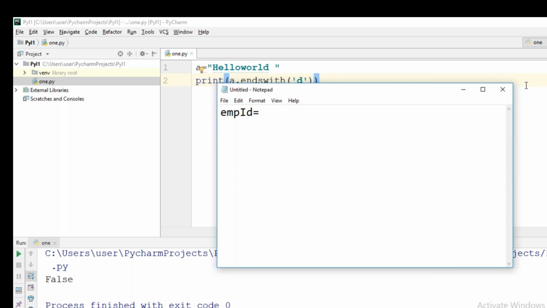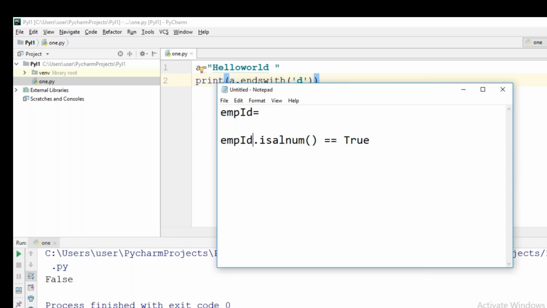So I will be taking input from the user, and in my next videos I will tell you how to accept input from the user. So let us consider like the user employee ID is there in the emp ID variable. Now what I am doing, I am writing like this: emp ID dot isalnum. If isalnum gives true, I will consider that this employee ID is a valid one as per mine actually.